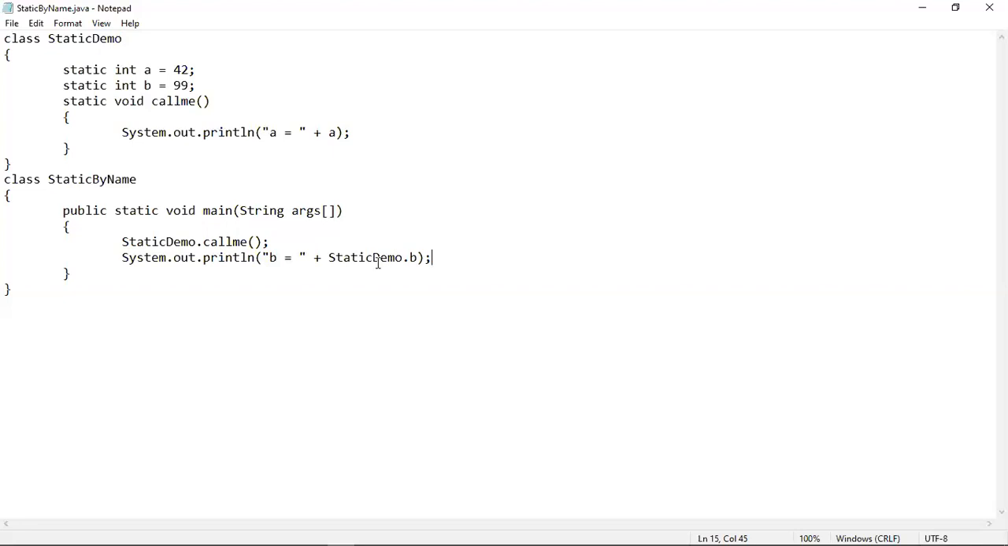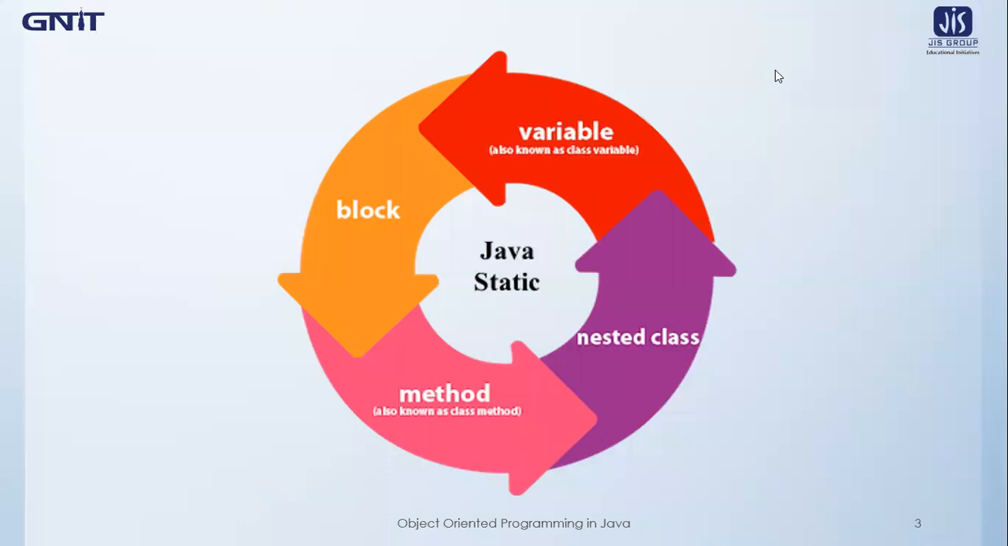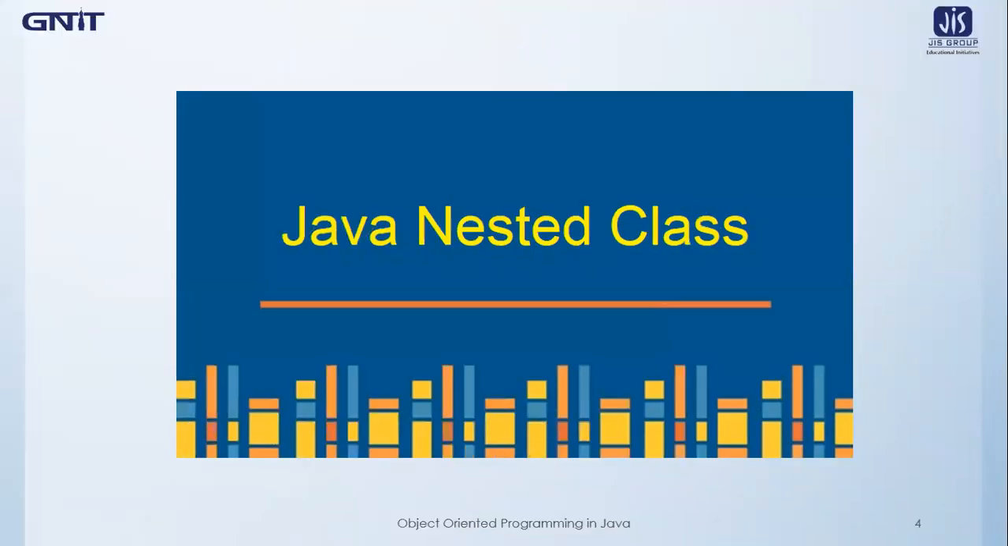Now let's execute the program to see the output. Just as I told that there will be two outputs, a equal to 42 and b equal to 99. So this is how static keyword can be used before a variable, before a method, and as a block. Now we will see how static keyword can be used before a class. But before going into that, let's discuss the concept of nested classes in Java. Then we will see how static keyword can be used before a nested class.